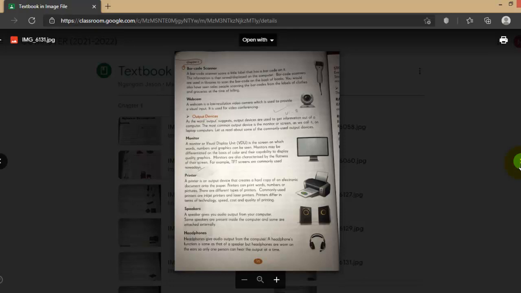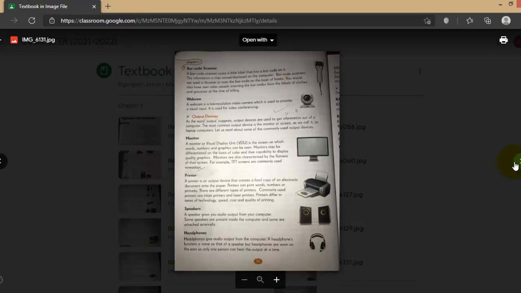Speaker is one of the popular output devices. It is in your smartphone, tablet, computer, and desktop. If it is an all-in-one desktop, then it is already built into the screen. But other desktops don't have an inbuilt speaker, so you have to connect an external one so that you can listen to the sound or the video you are playing on your computer. Headphone is also a type of speaker, so that you can listen individually with your ears.